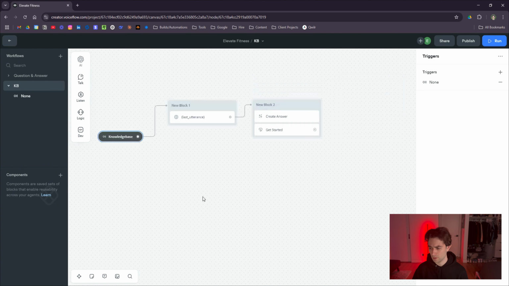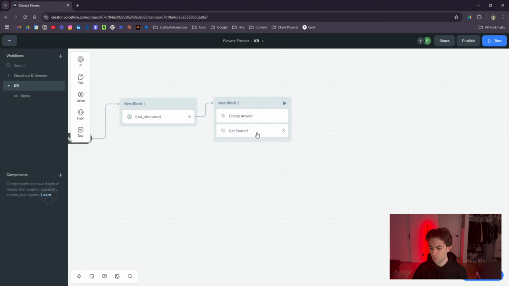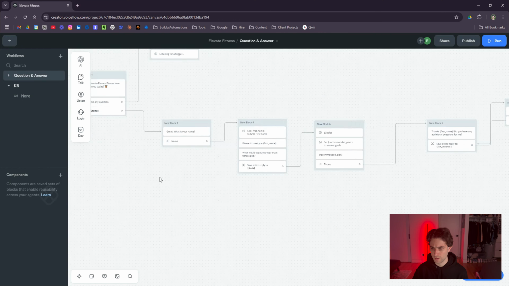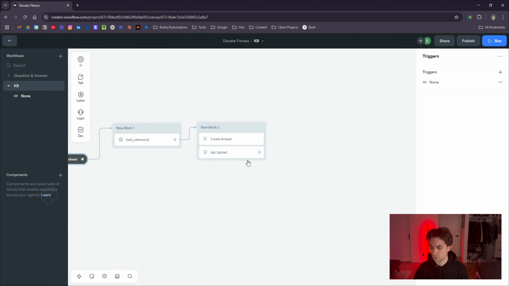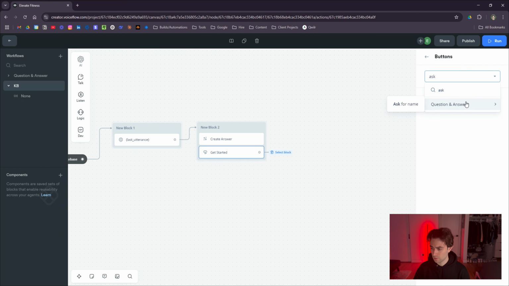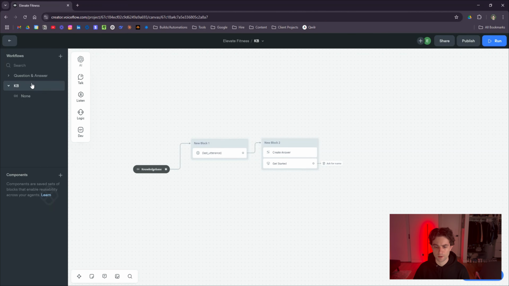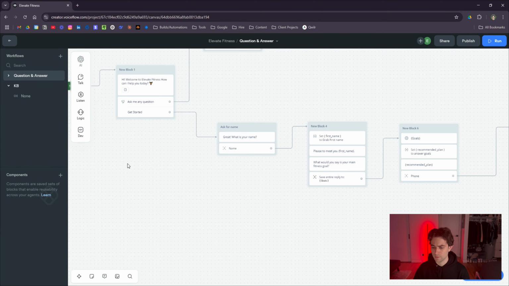And then we're going to be doing the APIs right now to actually send out the lead to the company, to the coach, whoever's actually going to be reading and reaching out to these people. One thing I do want to do here is go back here, and then I want to actually bring this back to whatever this button's connected to. So let's check what block that is. That is called new block 3. So we'll just call this ask for name. And then we're just going to have it basically get directly to that block. We're going to do actions, go to block, and then we'll do ask for name here. And that'll always bring the conversation back to this block here. Great, what is your name?